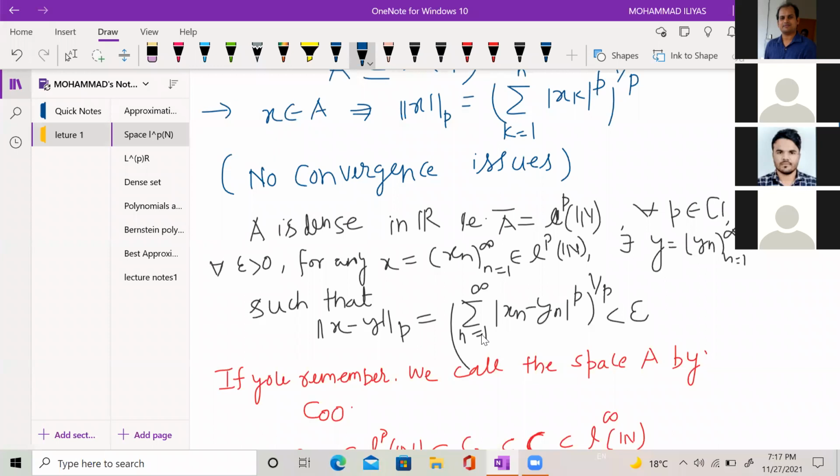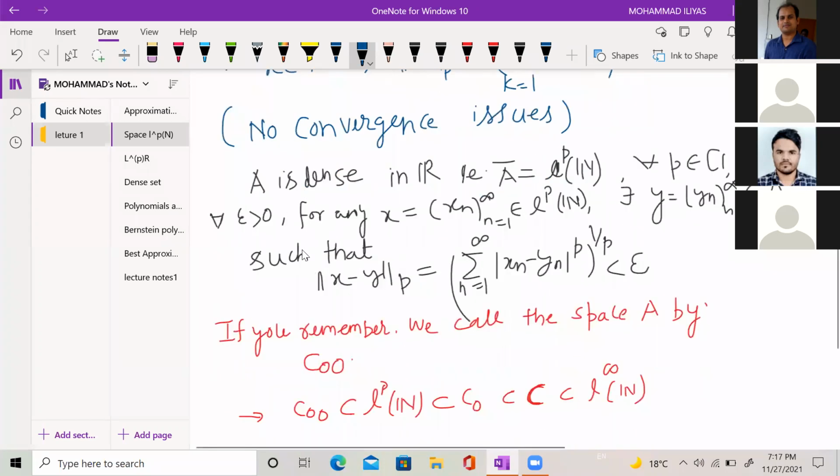Basically, the norm is defined by the summation n running from 1 to infinity of |xn minus yn|^p whole power 1 upon p, less than epsilon.